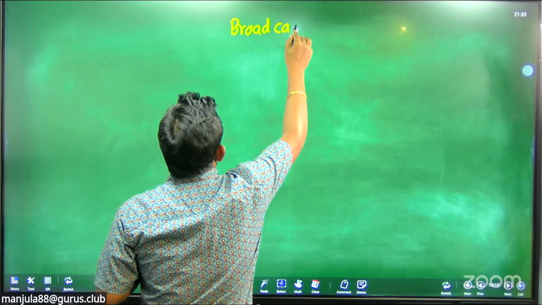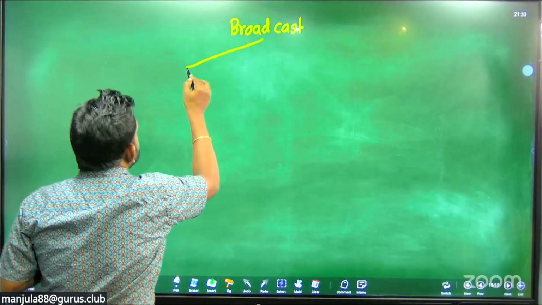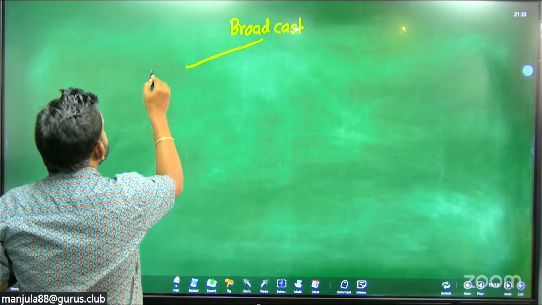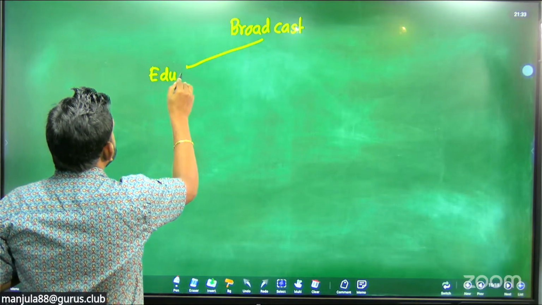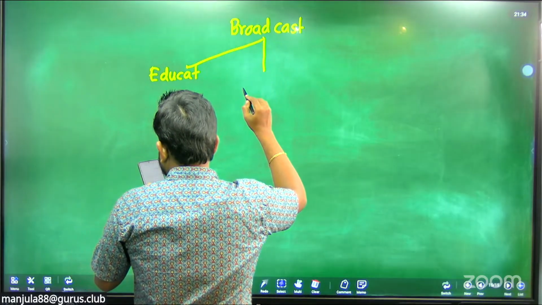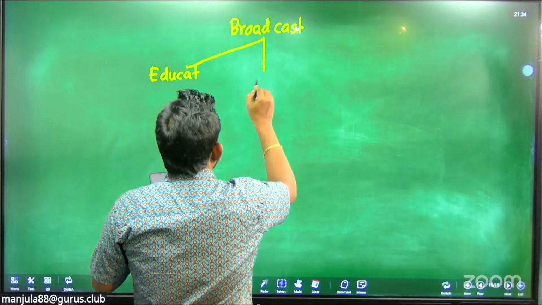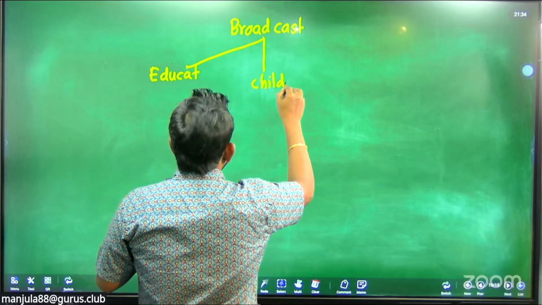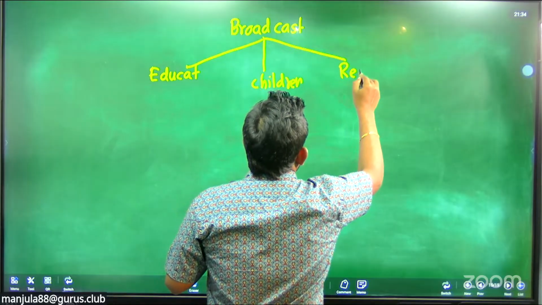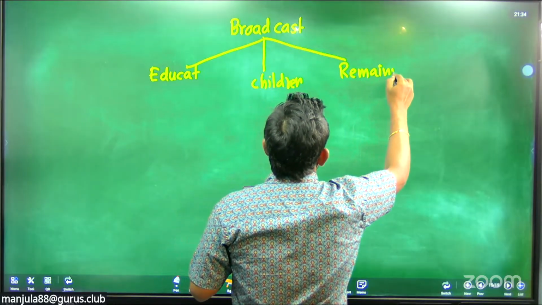Total broadcast. Then you make an arrow and write the daily program, television channel allocated for educational program. So educational program takes something, then it's allocated for children's programs. Then you take the remaining. So these are the first three conditions and the remaining.